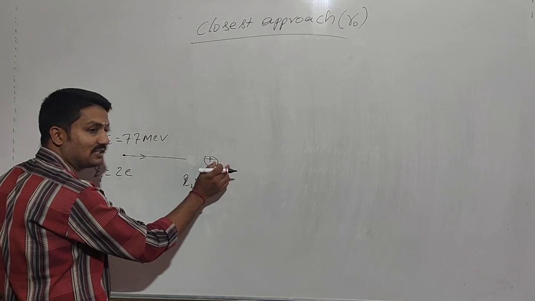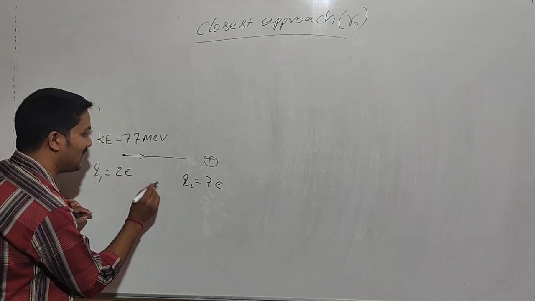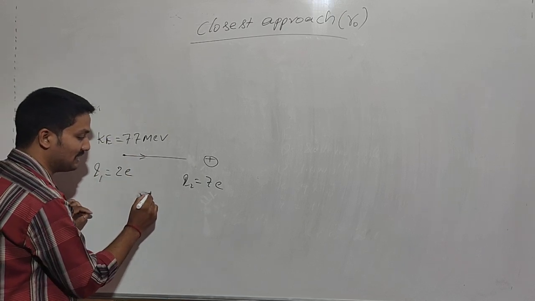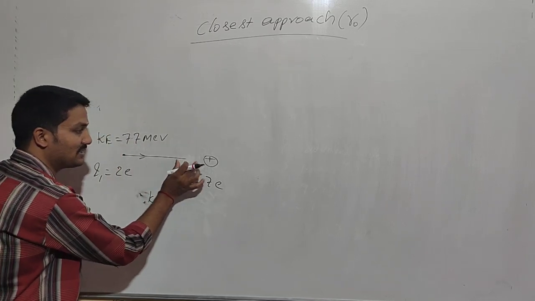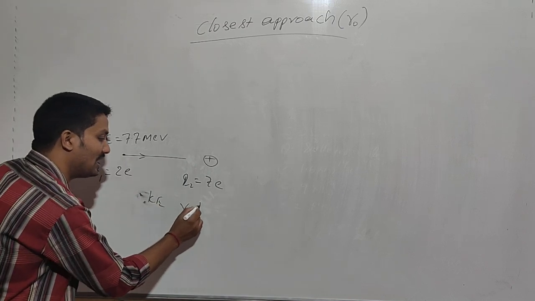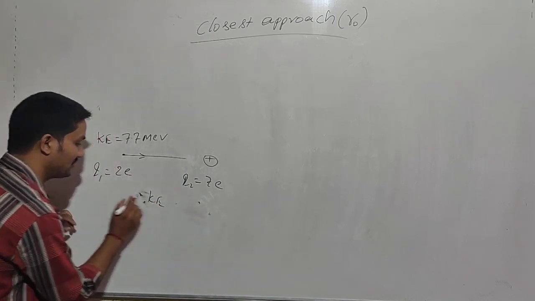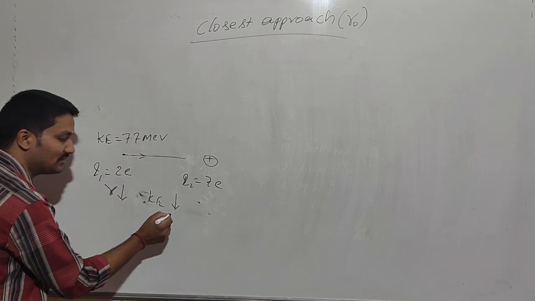Initially it has the highest kinetic energy, maximum kinetic energy, and as the value of r, that means the distance between nucleus and the alpha particle, decreases, the velocity decreases and the kinetic energy also decreases.